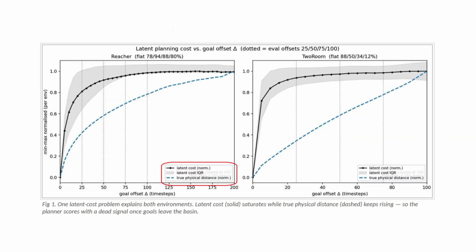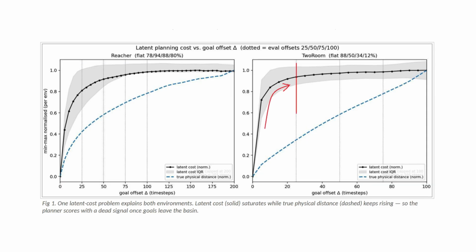This one figure explains both. Solid is the planner's latent cost, dashed is the true physical distance. The cost flattens almost immediately while the real distance keeps climbing. So past a short range, the planner scores every candidate with a dead signal. It's effectively blind. Two-room goals leave that zone, so it collapses. Reacher only looks robust because its goals stay physically tiny. It was never really a long horizon test.